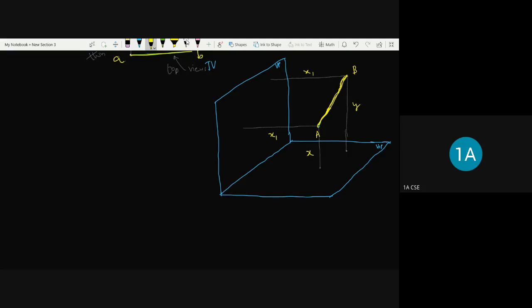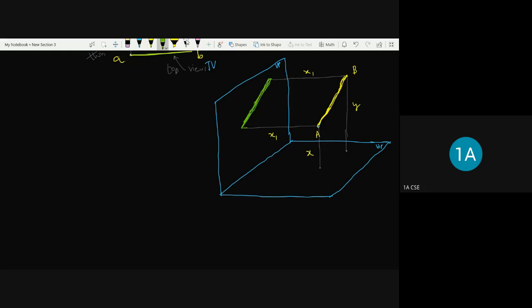Point A and point B both are at the same distance from the vertical plane. So what I mean to say is here like this. This is the projection of line AB on the vertical plane.